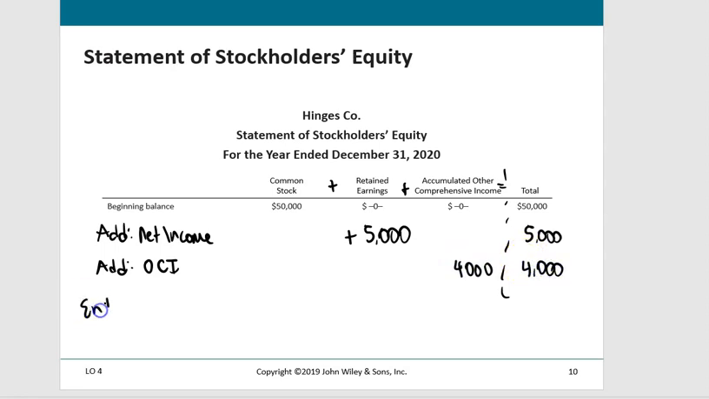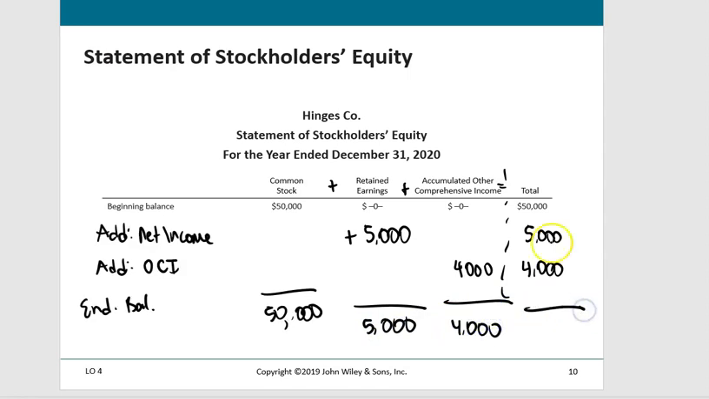And we would report also the ending balances in each one of these fields. So we still have common stock of 50,000. We have retained earnings of 5,000, accumulated other comprehensive income of 4,000, and that gives us total equity of 59,000 at the end of the period.